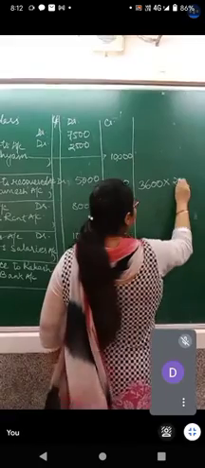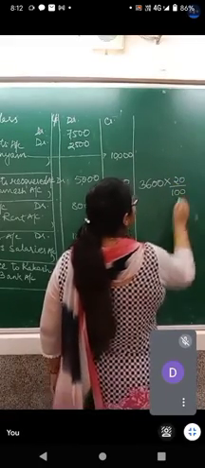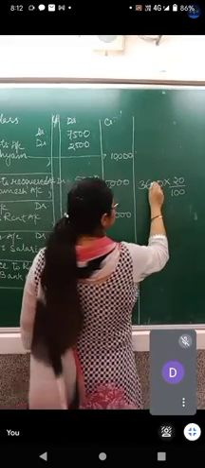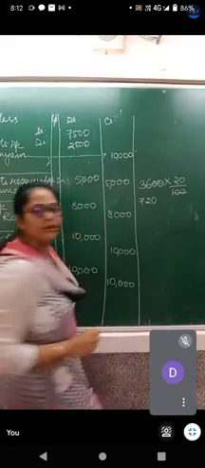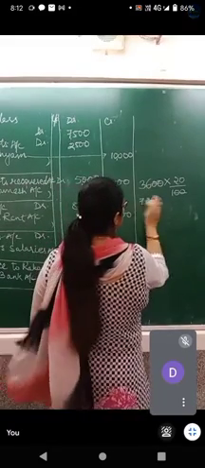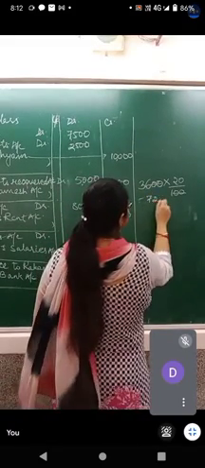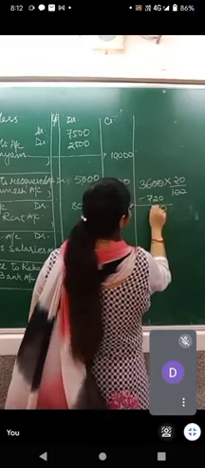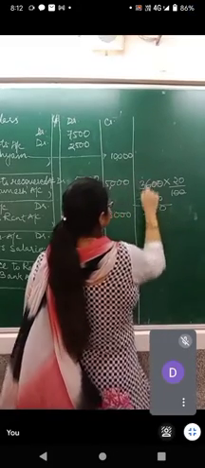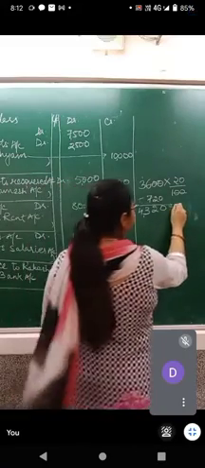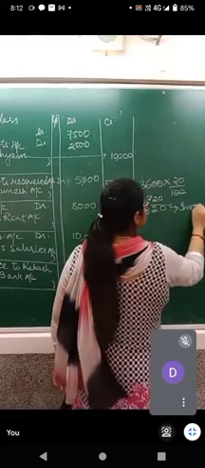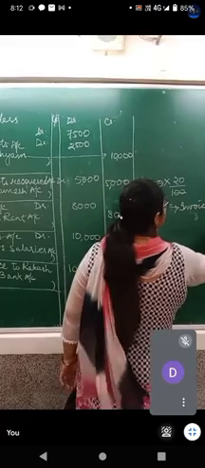So first of all, we are going to find out the 20% of this amount. So 36 twos are 72, 720 rupees were added to the cost. So 3600 plus 720 means rupees 4320. This is the invoice price.